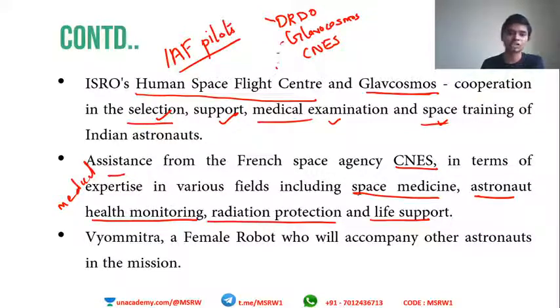GlavCosmos will train the astronauts, and CNES will look into the medical and health scenario in outer space. Vyoma Mitra. So this time humans are not going alone. There is going to be a robot. A female robot is going to assist our astronauts into space in Gaganyaan. And the name of that robot is Vyoma Mitra. Vyoma Mitra will accompany the astronauts in this mission to conduct various studies and tests.